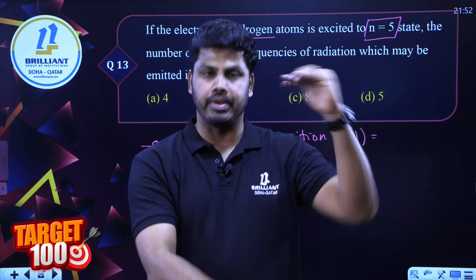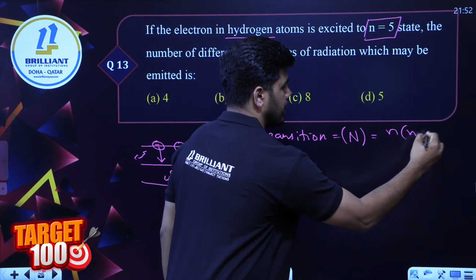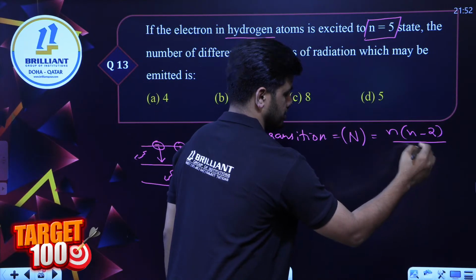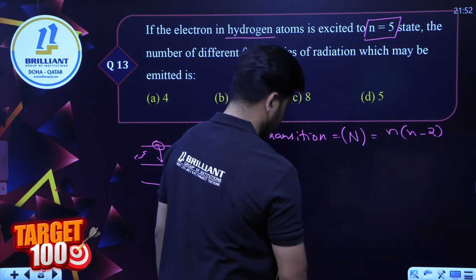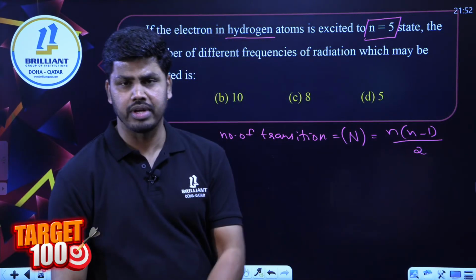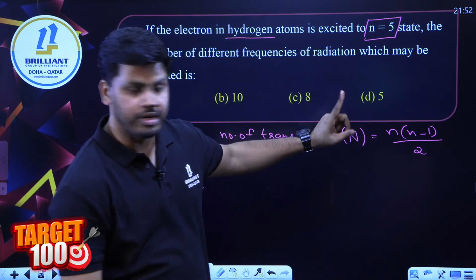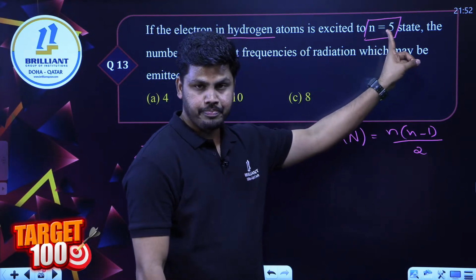If you are given the energy level to which the electron is excited, the possible number of transitions to the lower energy levels is n into n minus 1 divided by 2, where n is the excited energy level. In this question, n is equal to 5.